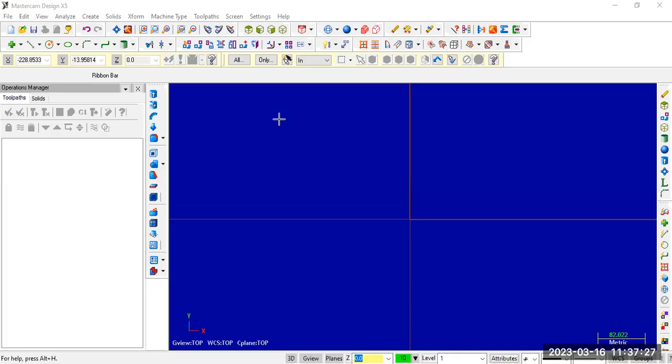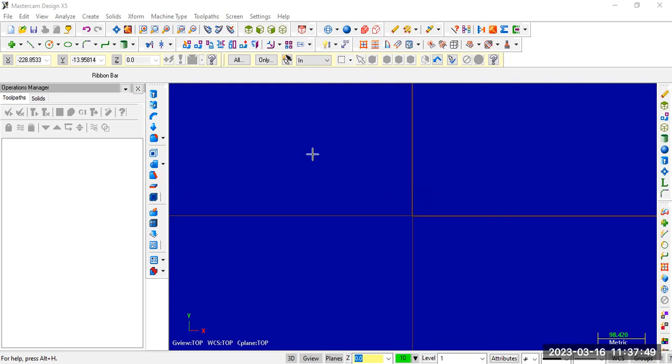So now, first I need to model this diagram in Mastercam. So I am starting from the right side. Just to get axis lines, just press F9. Already axis lines are showing. Once you press F9, function key 9, axis lines will appear.